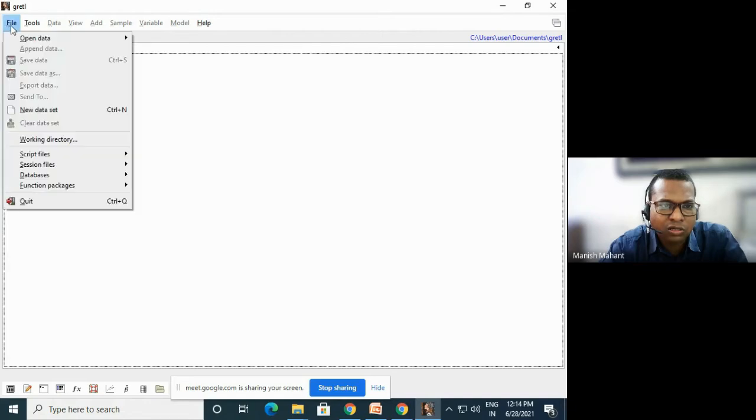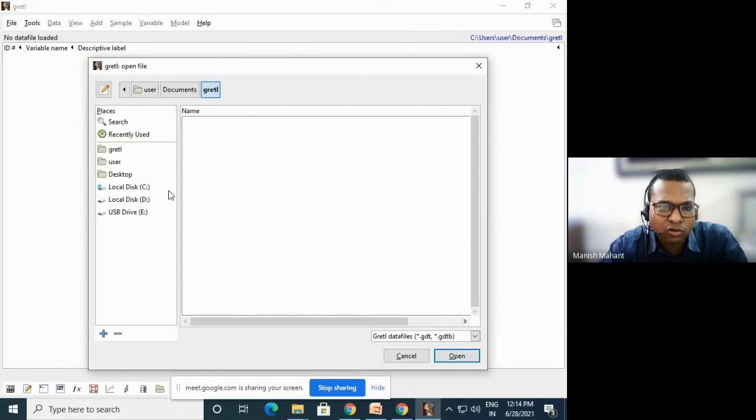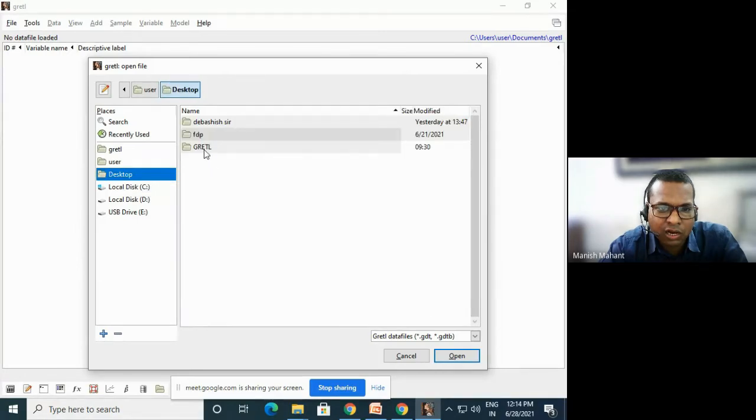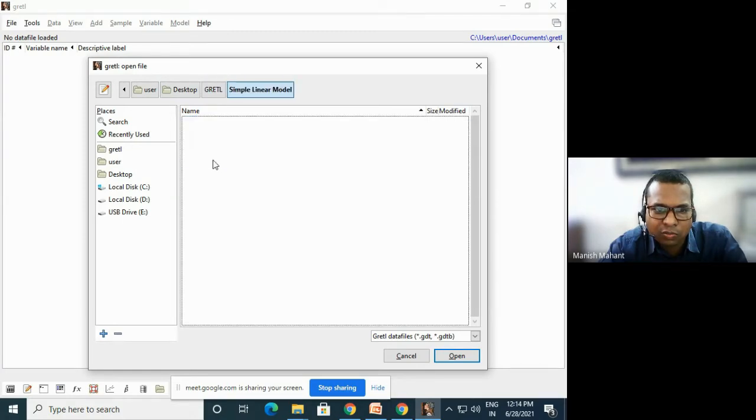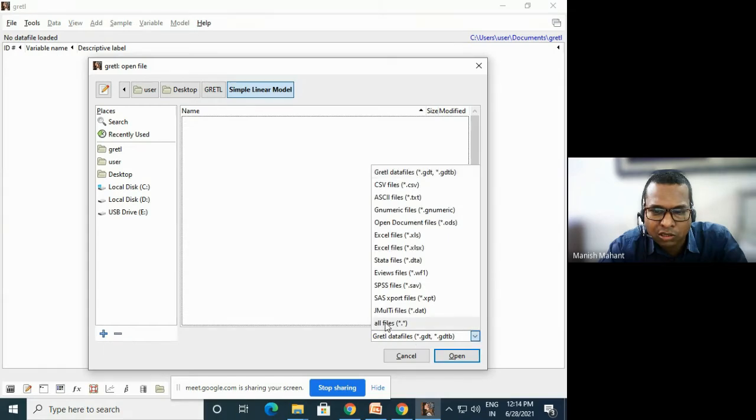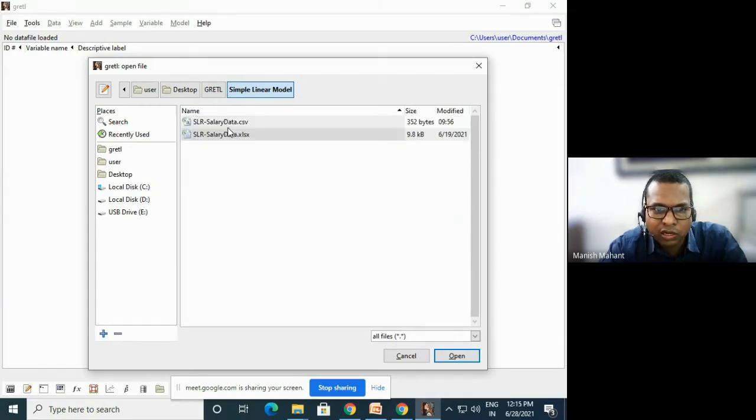By clicking on File, going to Open data, and then User file, you go wherever your data is. My data is on the desktop, in this Gretl folder, in the simple linear regression model folder. I put all the files there, so we can use this data set. Particularly I am using the CSV data type, comma separated values.